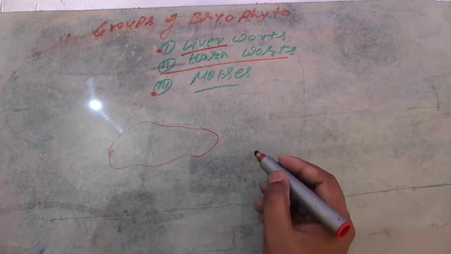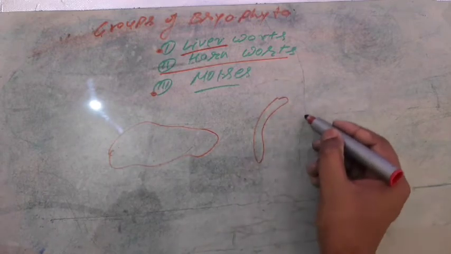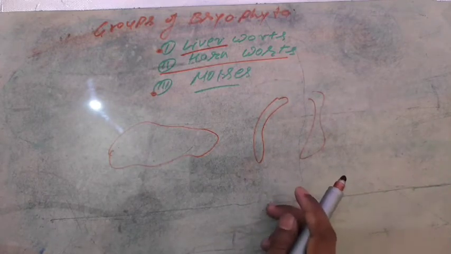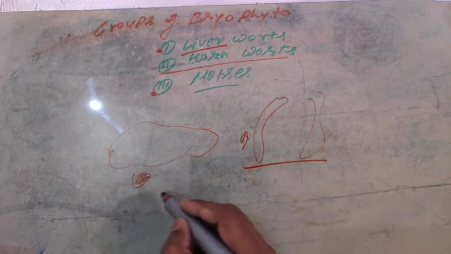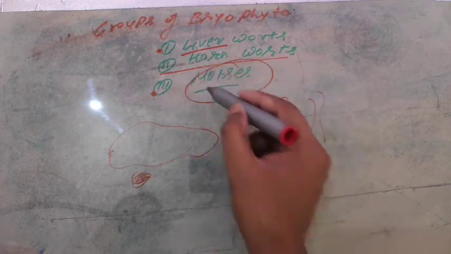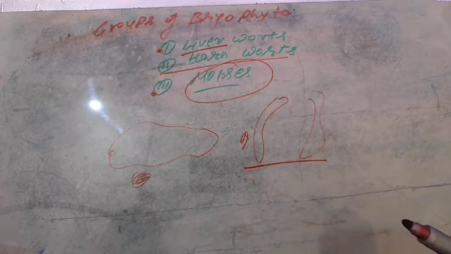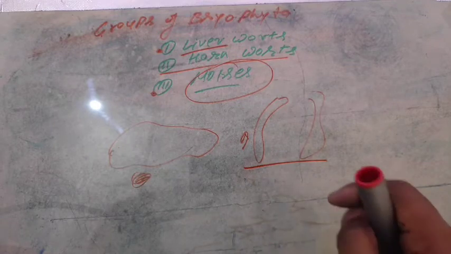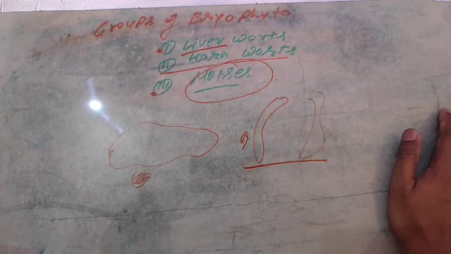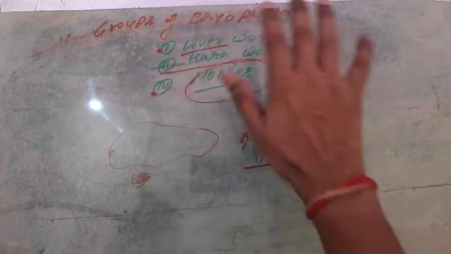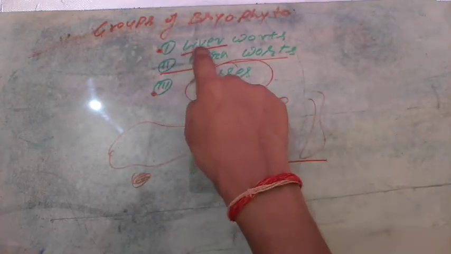Keep in mind, hornworts have a horn-like structure and they are erect, but the liverworts are completely thallus in structure, and the mosses have a stem-, root- and leaf-like structure, not a true one. So that is the overall structure of the complete groups of Bryophyta. Later, one by one, we will describe the liverworts, hornworts and mosses.